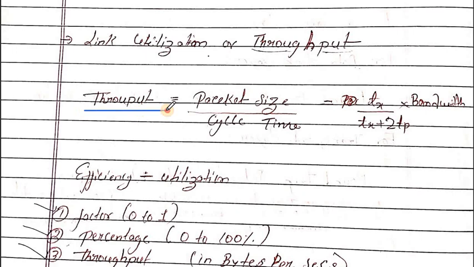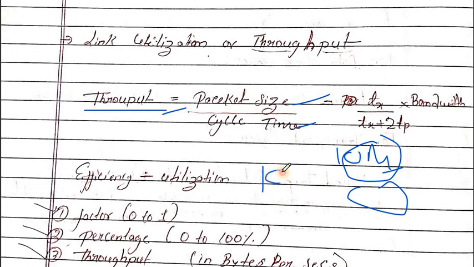We also have to find the throughput, using packet size over cycle time. This is the formula. What is throughput? Throughput is the actual rate per unit time. If you have a bandwidth of 10 Mbps, that is the maximum bandwidth, but what we actually use is called the throughput.